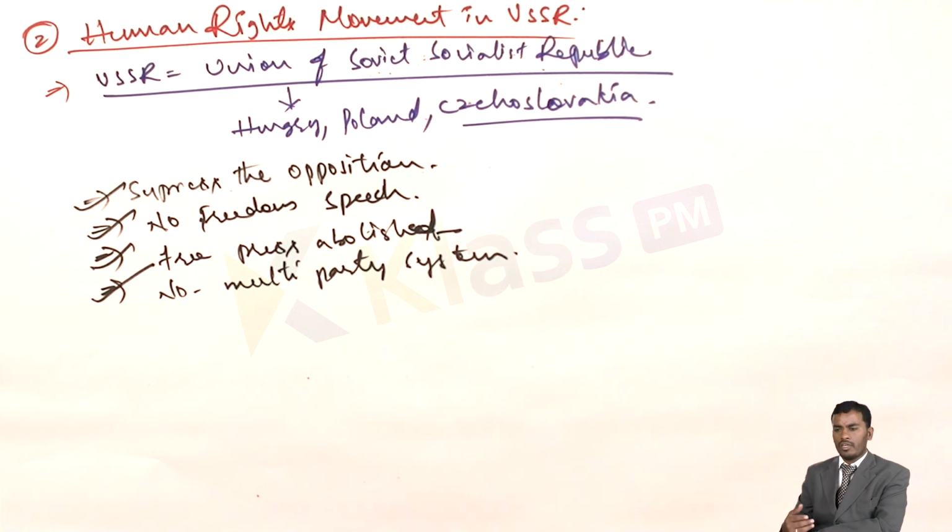Okay, just as Mahatma Gandhi, Jawaharlal Nehru, Vallabhbhai Patel, Lal Bahadur Shastri, and many other freedom movement leaders took the freedom movement of India ahead, in the same way these two people, Alexander and Mr. Andrei Sakharov, started movements across the USSR, and they started this human rights movement to get the freedom, independence, or fraternity of the people.